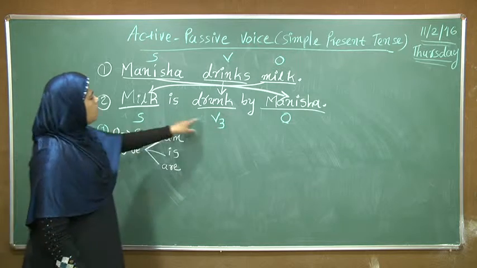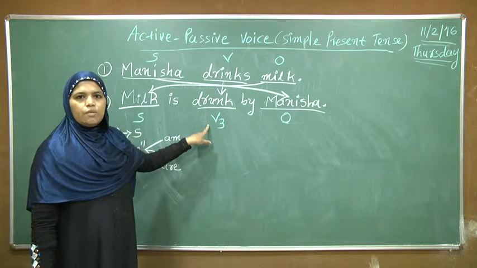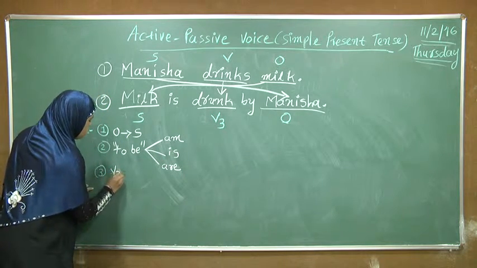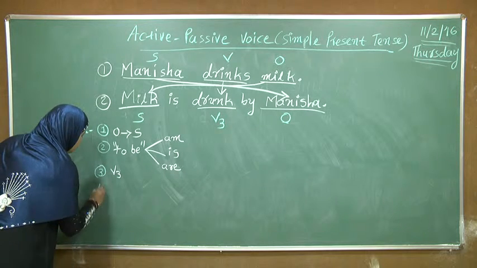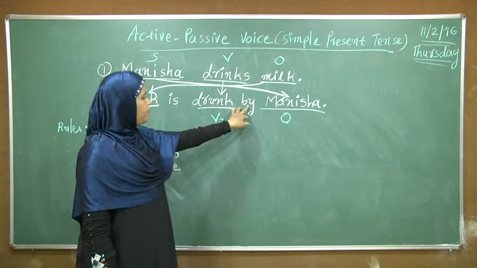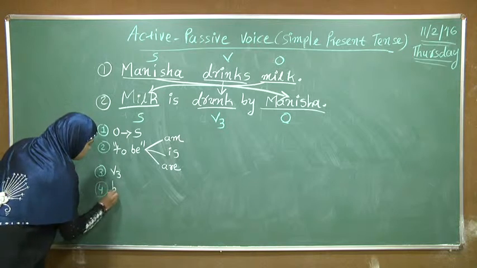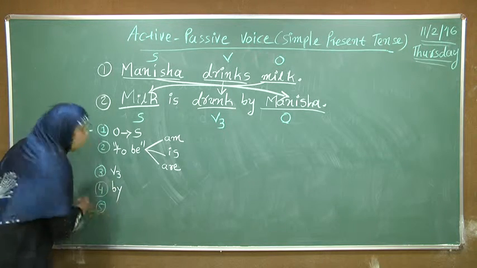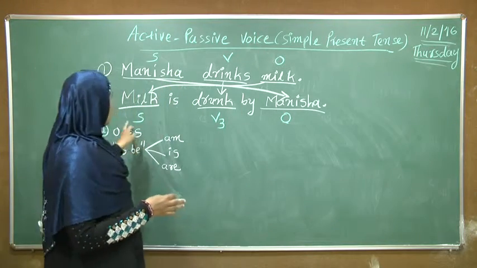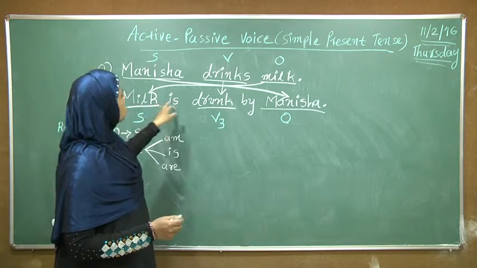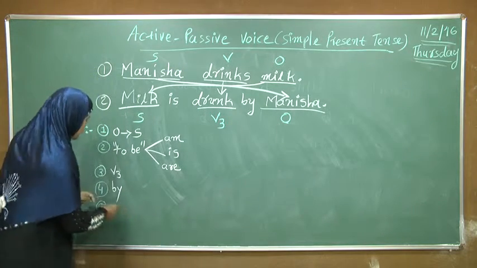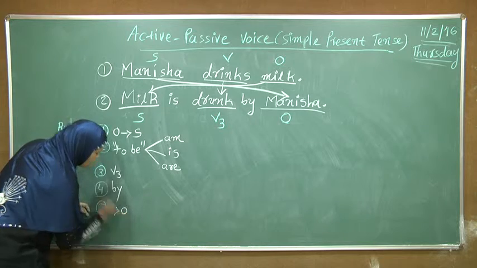The third rule is we have to put V3, the past participle form of the verb. Then the fourth rule is we have to put the agent by. Then the fifth rule is we have to put subject in the place of object. So we can write S to O.